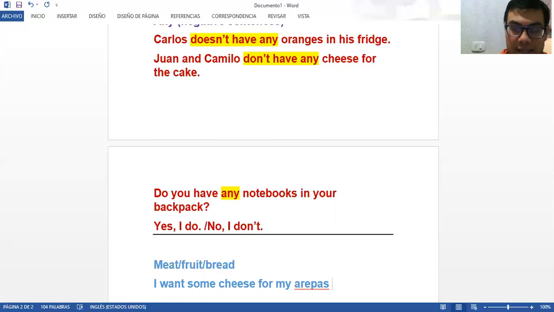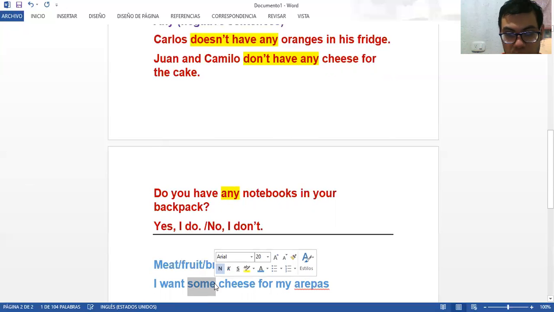Arepas is something that is very Colombian. It doesn't have a translation, so we cannot say "arepation", for example, that doesn't exist. We just say arepas. Okay, I want some cheese for my arepas. If we use some, we are making it countable. Yes, some cheese. Perfect.